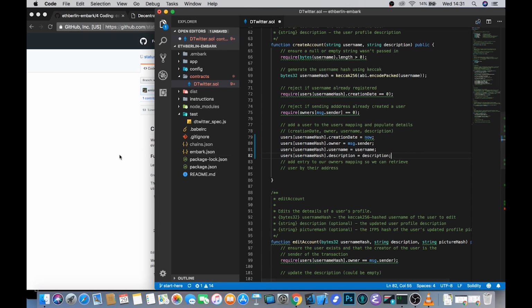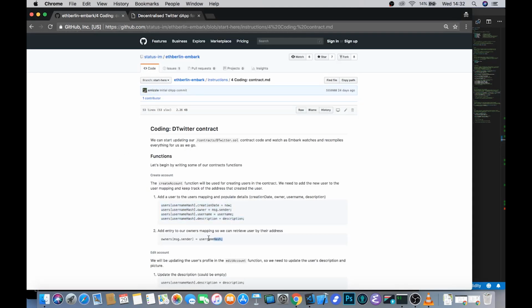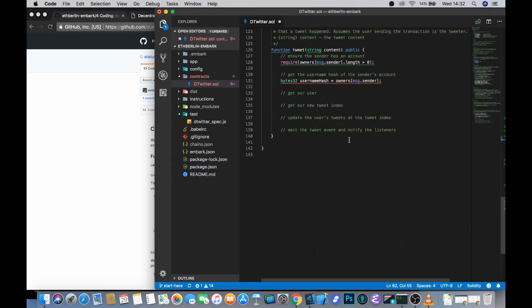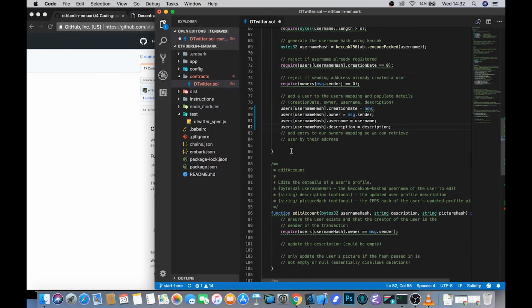There's one other thing that we need to do, which is also update the owner's mapping. Make sure that it also reflects this new user and who the owner is of that. So again, we're checking in this owner's mapping with the key that is the address of whoever sent the message, and setting it equal to the username hash that we set up there.